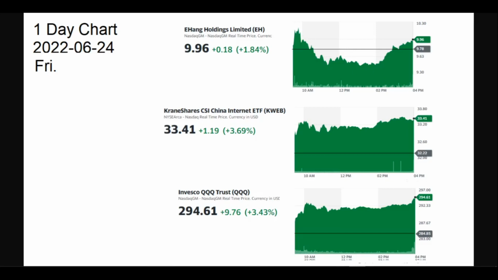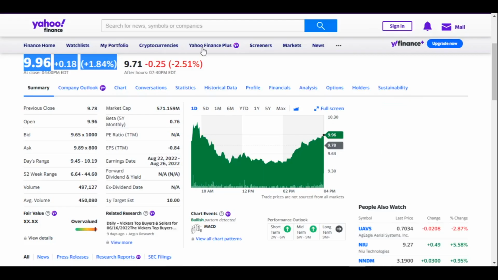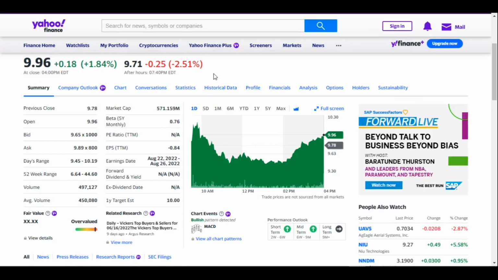Here is the stock chart for EHang today. The previous day close price is 9.78. At the open, the stock gapped up a bit to 9.85. And then started to climb sharply to above 10 and reached the peak at 10.19 with decent 4.2% up. After the peak, the stock steadily declined for about 1.5 hours, and reached a low here at 9.45 with significant 7.8% down. The total swing from the peak to the low was as big as 12%.